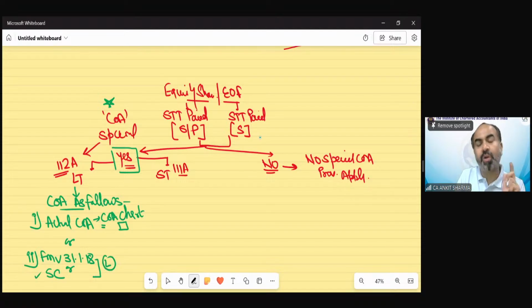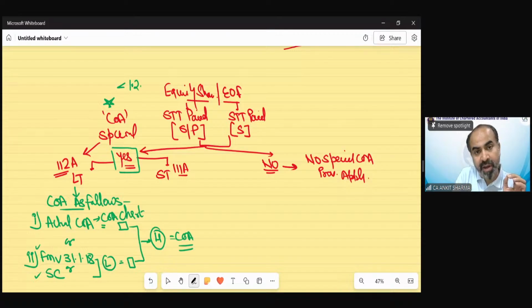Sale consideration is also there. FMV would be given in the question. So out of these two, whichever is lower, and the actual cost of acquisition as we find out according to the chart, the higher will be your cost of acquisition. No indexation required. And this will be applicable if shares have been acquired before 1st February 2018.